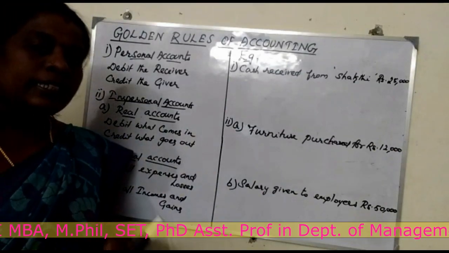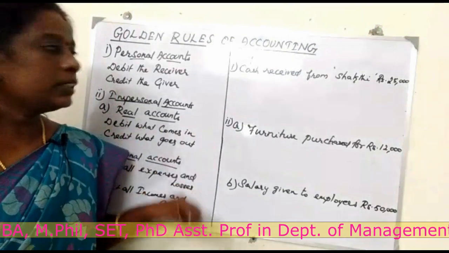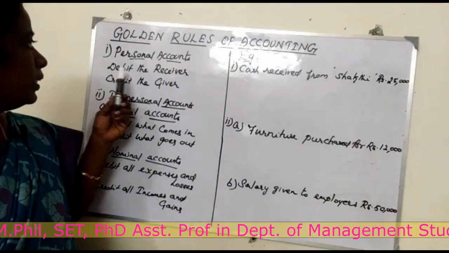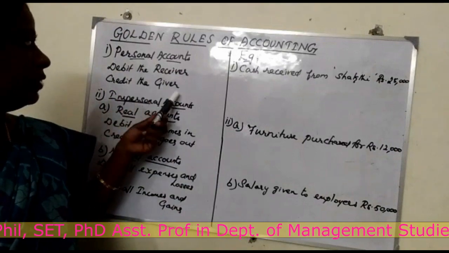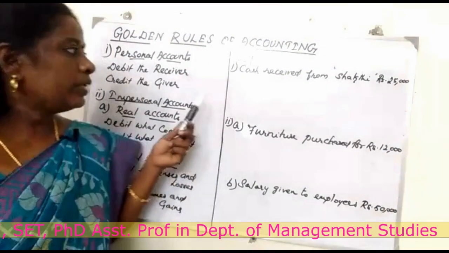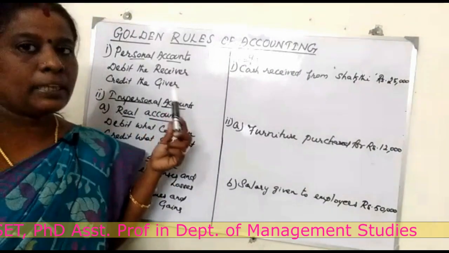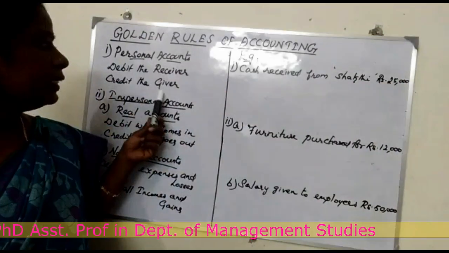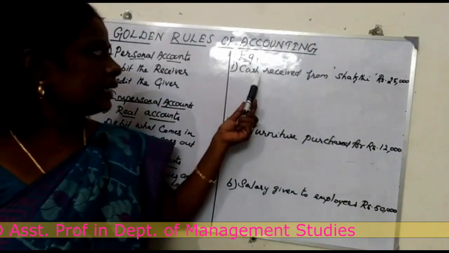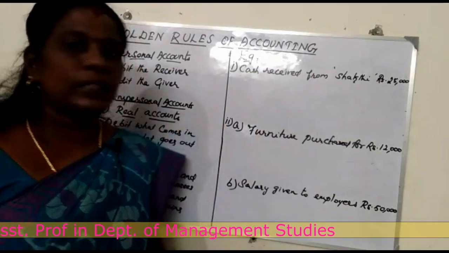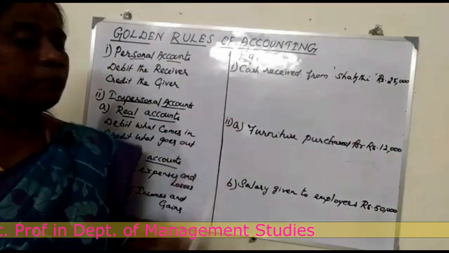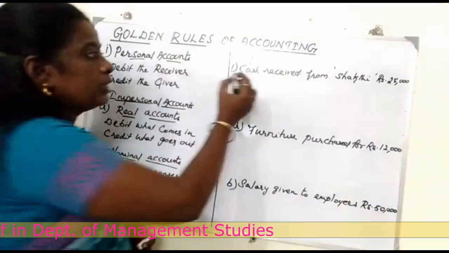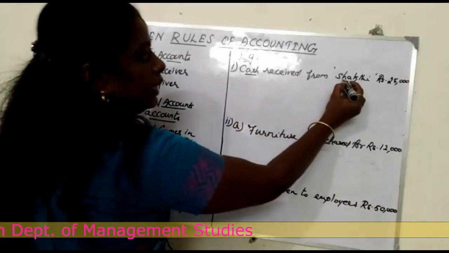So in a transaction, when persons are involved, we should follow the personal account rule: debit the receiver and credit the giver. A journal entry always has two aspects, that is debit and credit. In every transaction we should write debit and credit. See the example: cash received from Shakti, rupees 25,000. This is a business transaction with two aspects, one is cash and another one is Shakti.